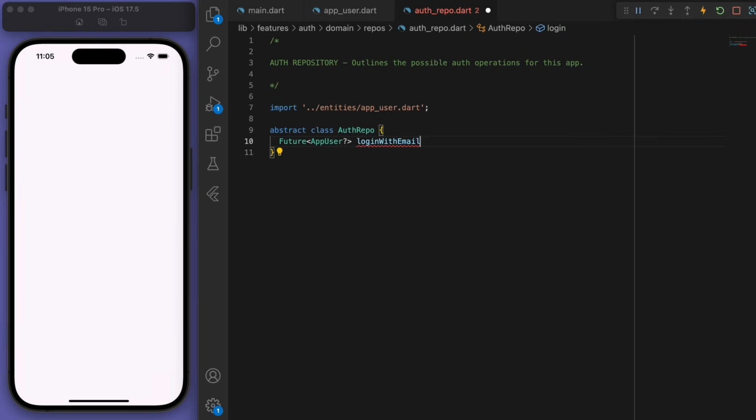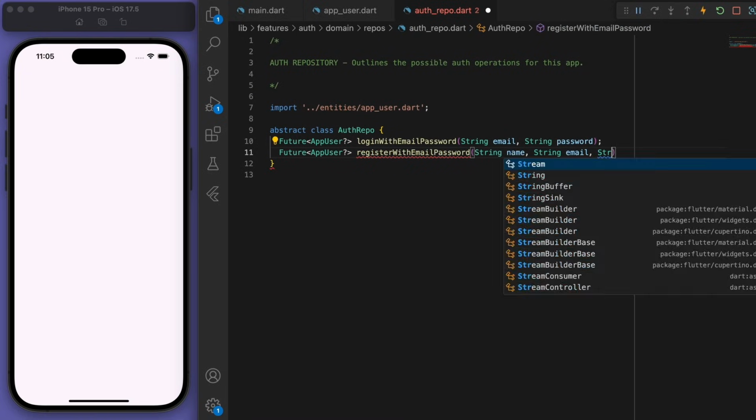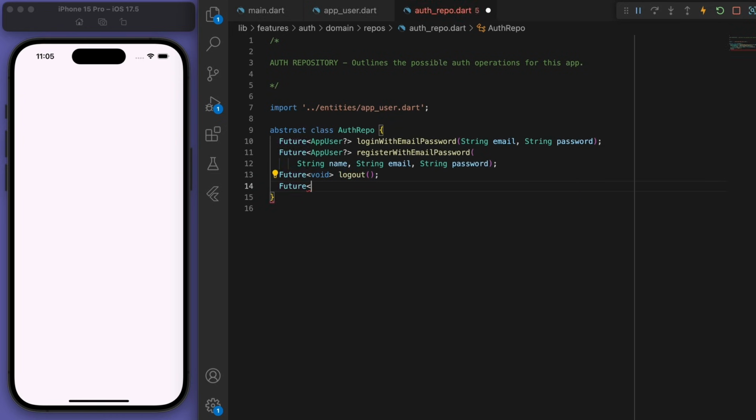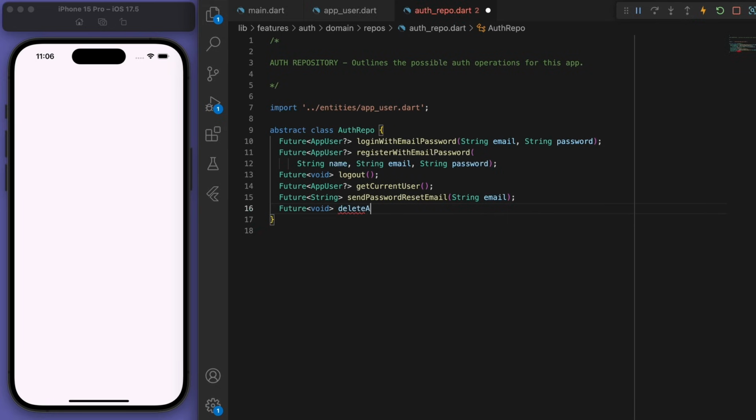The login with email and password, register with email and password, have a method to log out, have a method to get the current user, and some other additional things like sending the password reset email. And we also need to have a method to delete the account, which Apple requires in the App Store.